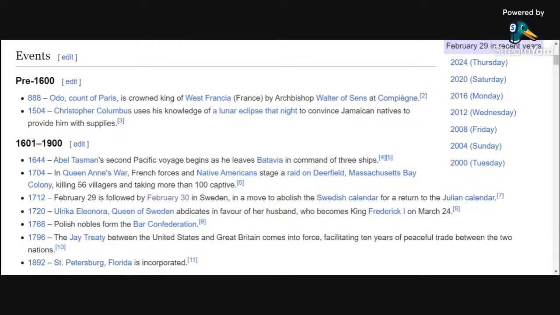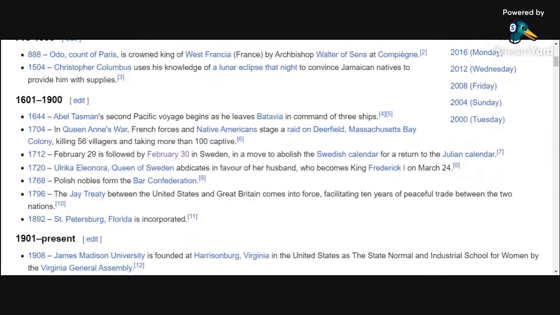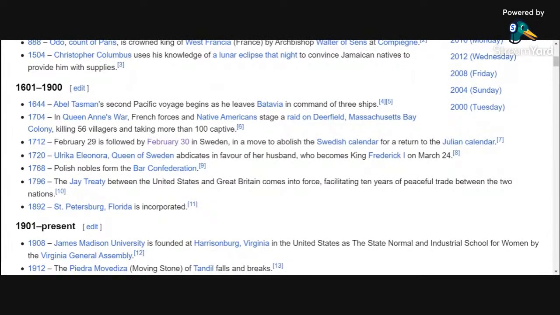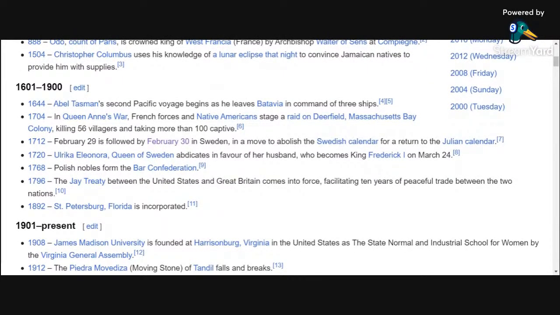This time back in Jamaica, Irie man, Christopher Columbus, taken possibly some sticky icky, using his knowledge of the lunar eclipse to convince Jamaican natives to provide him with supplies. Boy, oh boy. Grift. The original Italian grifter. Christopher Columbus here on Today Back in the Day. February 29th, leap day. It's a leap year. Hope you're having a good February 29th, wherever you may be in the world.